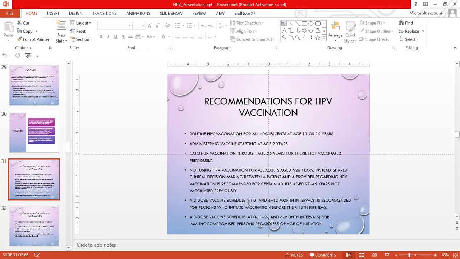A 2-dose vaccination schedule at 0 and then after a 6 to 12 month interval is recommended for persons who initiate the vaccine before their 15th birthday. And a 3-dose vaccine schedule is given for immunocompromised persons regardless of the age of initiation.